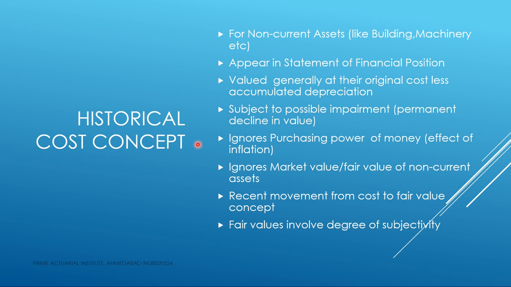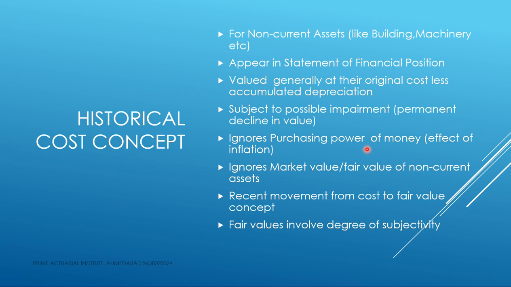There is another disadvantage of the historical cost concept, that it doesn't consider the effect of inflation or the purchasing power of money. That means I am still showing the machine at 7 lakhs, assuming no impairment. So 10 lakhs minus accumulated depreciation of 3 lakhs at the rate of 1 lakh per year.